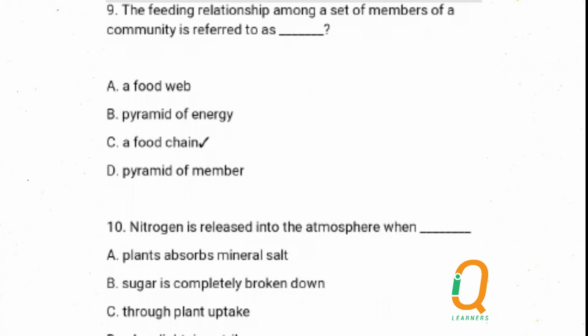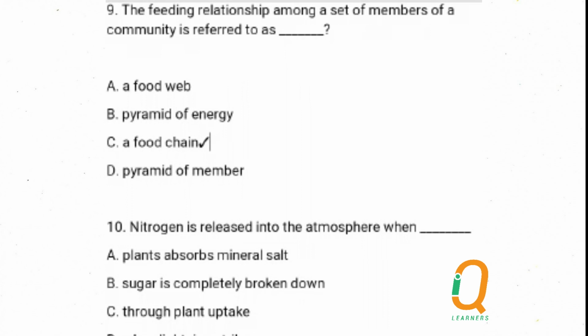Number 10. Nitrogen is released into the atmosphere when plants absorb mineral salts. No. Plants absorb a lot of different kinds of minerals from the soil, and it's not only nitrogen. And when you absorb, of course, you are depleting the soil of its nutrients. You are not adding nutrients to it, and that doesn't mean nutrient is added to the atmosphere.